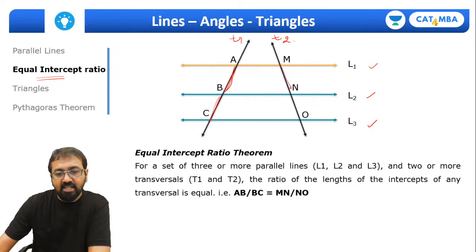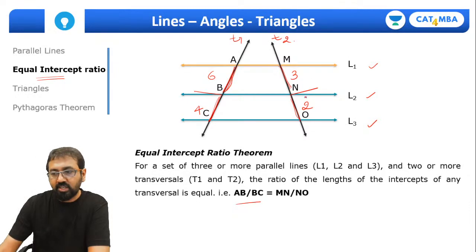Same way, MN and NO are on the other transversal. So this theorem says that AB upon BC, please look at this, is equal to MN upon NO. For example, if this is 6 centimeter and this is 4 centimeter, and if this is 3 centimeter, this has to be 2 centimeter, because the ratio has to be the same. 6 by 4 is nothing but 3 by 2, right? So this ratio has to be the same.